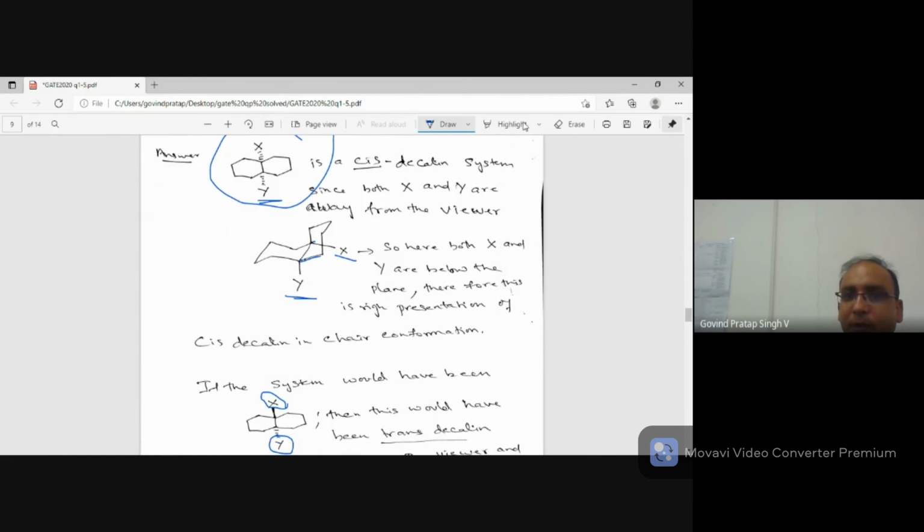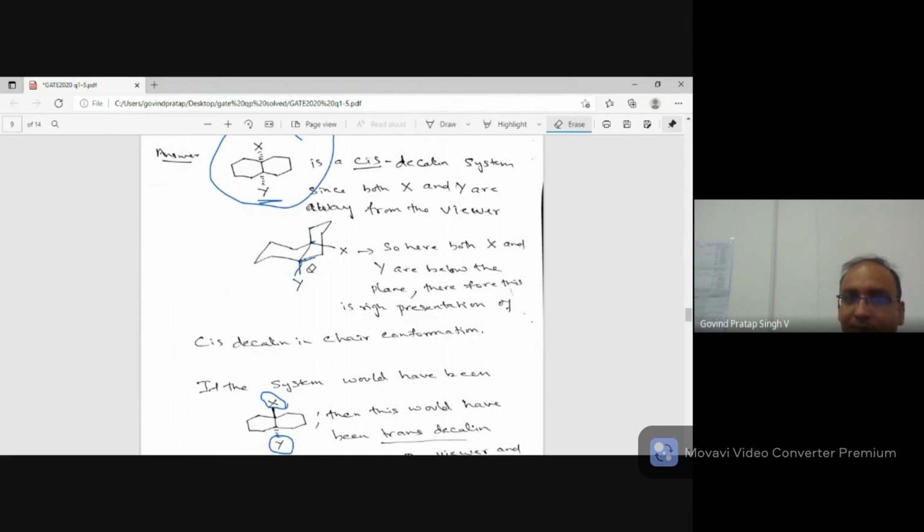Whereas here what is happening? You know, on a cyclic system, on the chair conformation, one is axial, one is equatorial. Here also one is axial, one is equatorial.